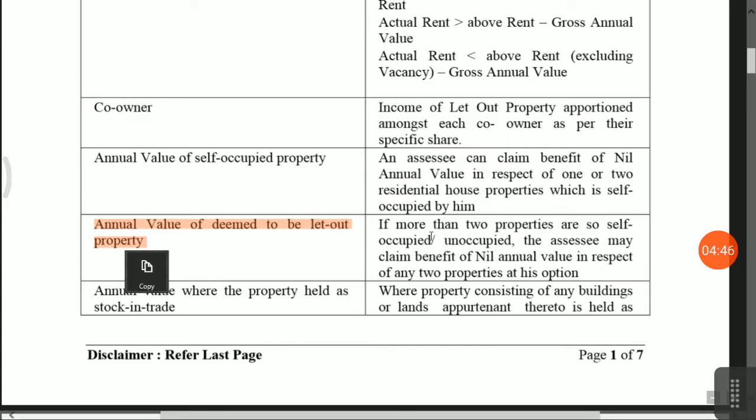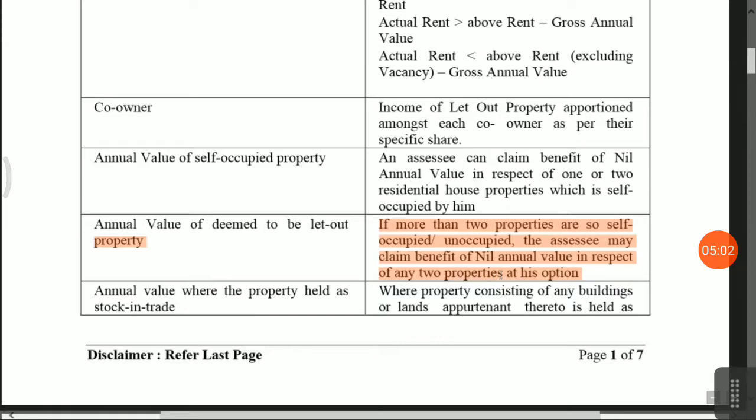Now what is the formula? If more than two properties are self-occupied or unoccupied, the assessee may claim the benefit of nil annual value in respect of any two properties.